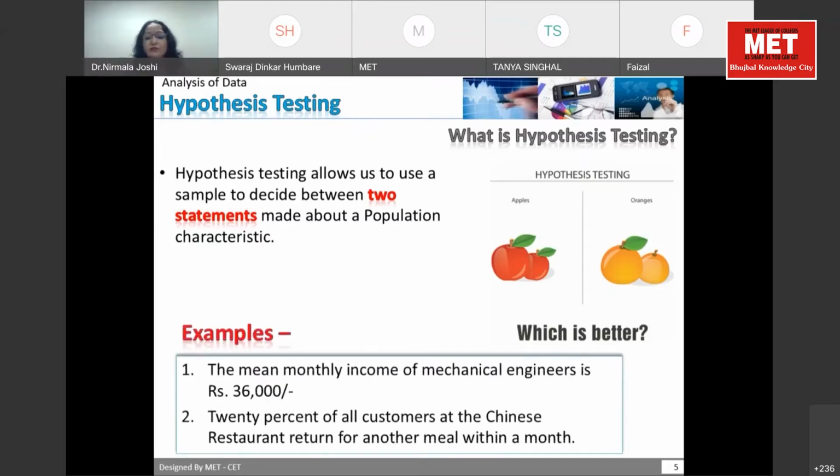So here we can think about other examples. For example, we are talking about the monthly income of mechanical engineers being 36,000. It means the population is all mechanical engineers in that particular area, and on an average, their income will be 36,000. There may be exceptions, but there may be a common outcome where all the mechanical engineers are having income in that range. Okay, so how to do that?